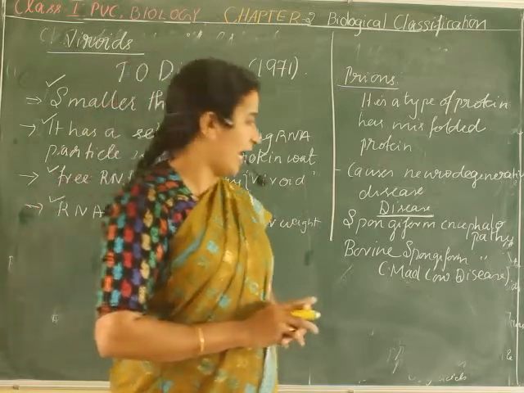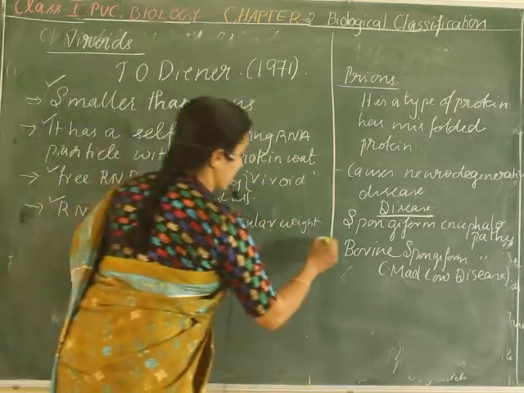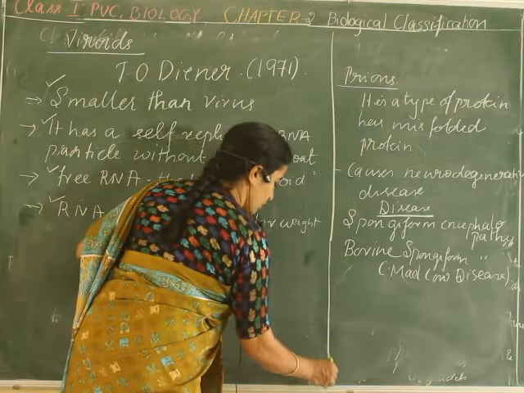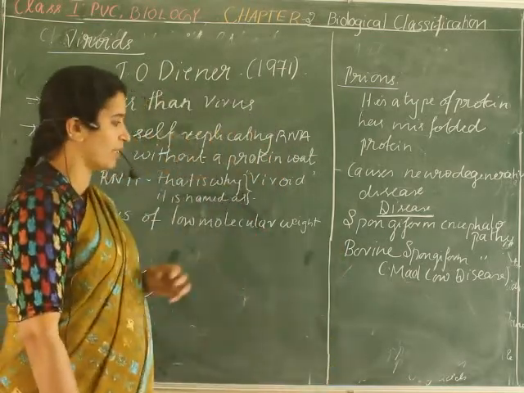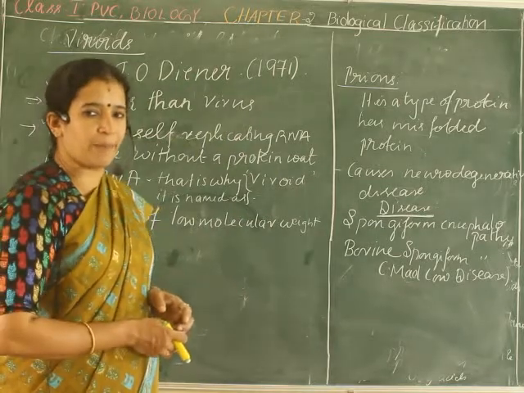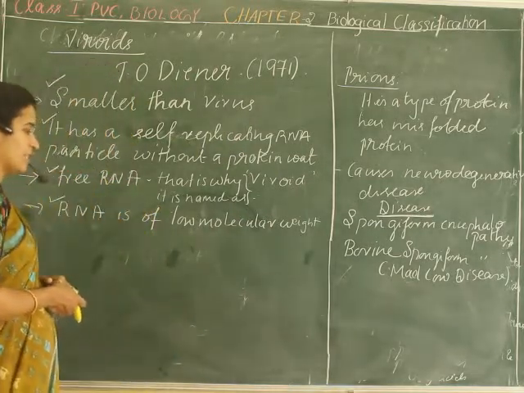So that's why I took that example, that Alzheimer's disease can also be caused by prions. It is not completely prions, but there is some evidence that prions also play a part in Alzheimer's disease.